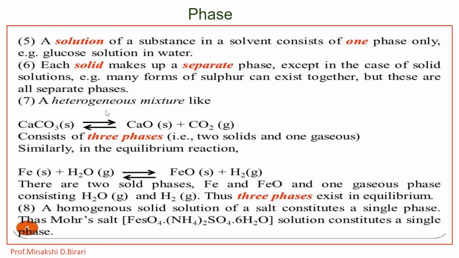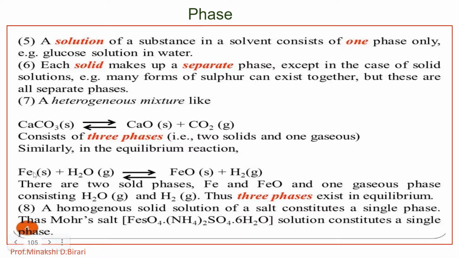And the example of a heterogeneous mixture like calcium carbonate, which is solid, that gives calcium oxide plus carbon dioxide, which consists of three phases, that is two solids and one gaseous. Here the number of phases in this example is 3, that is 2 solids and 1 gaseous.